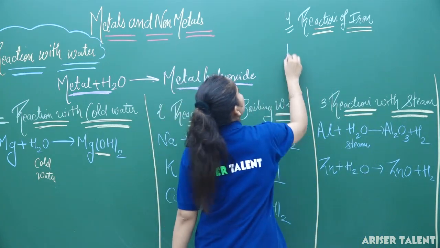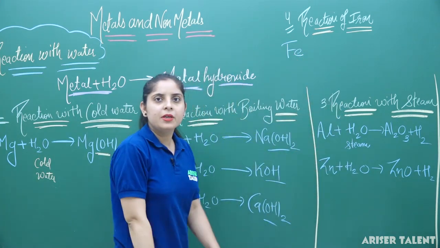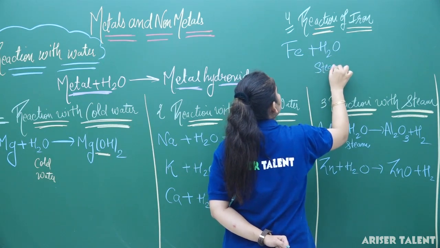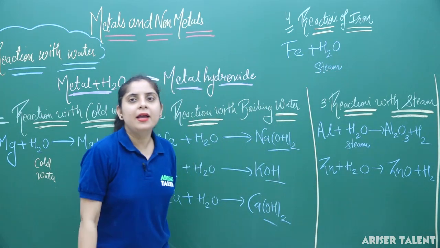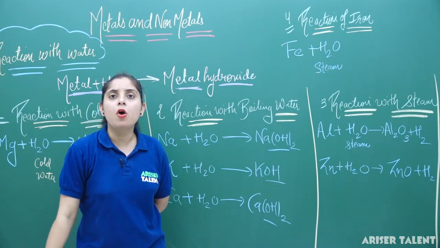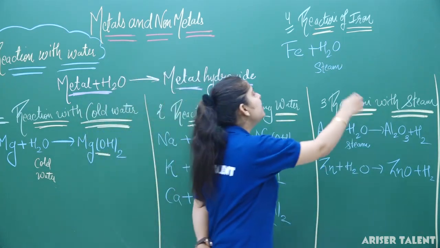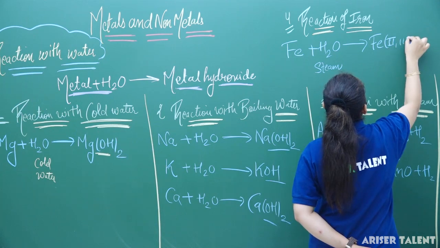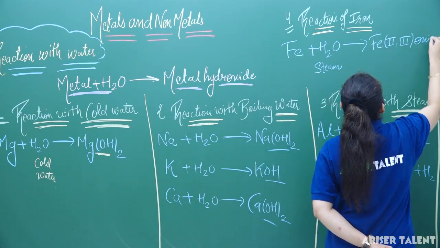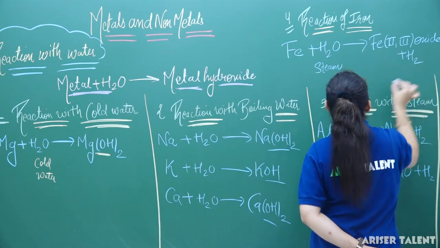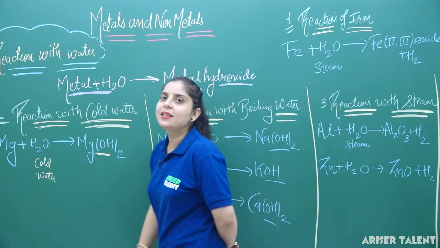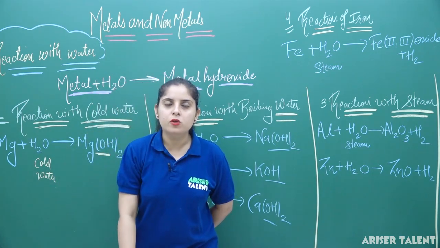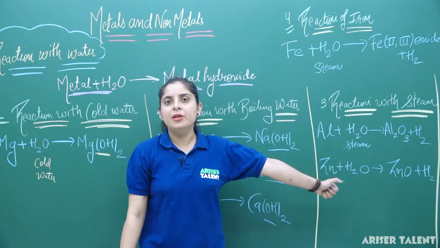If I am considering the reaction with iron, the symbol for iron is Fe. Whenever this Fe reacts with steam, very high temperature steam, or very hot steam is passed through it. Whenever this steam is passed through the iron, it is going to form Fe second or third oxide. And again the liberation of hydrogen gas is going to occur in this reaction. So you can see that whenever any metal reacts with the steam, it is not forming hydroxide, it is forming oxide with the liberation of hydrogen gas.